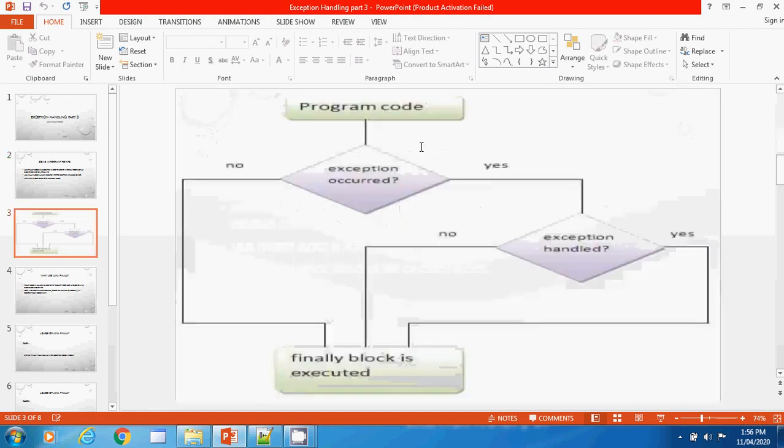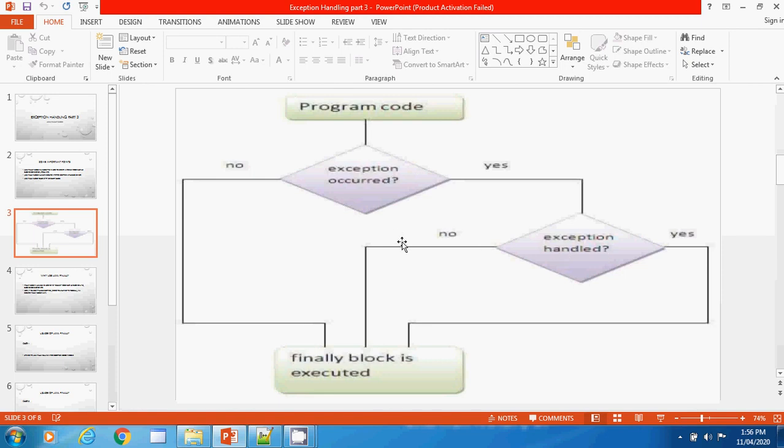So this is a flowchart. This will give you a brief demonstration of what we have to do. Suppose this is our program code, and if some sort of exception occurs, whether the exception is occurring or not, if the exception is not occurring, then also the finally block is going to be executed. If an exception occurs, then it is handled or not.